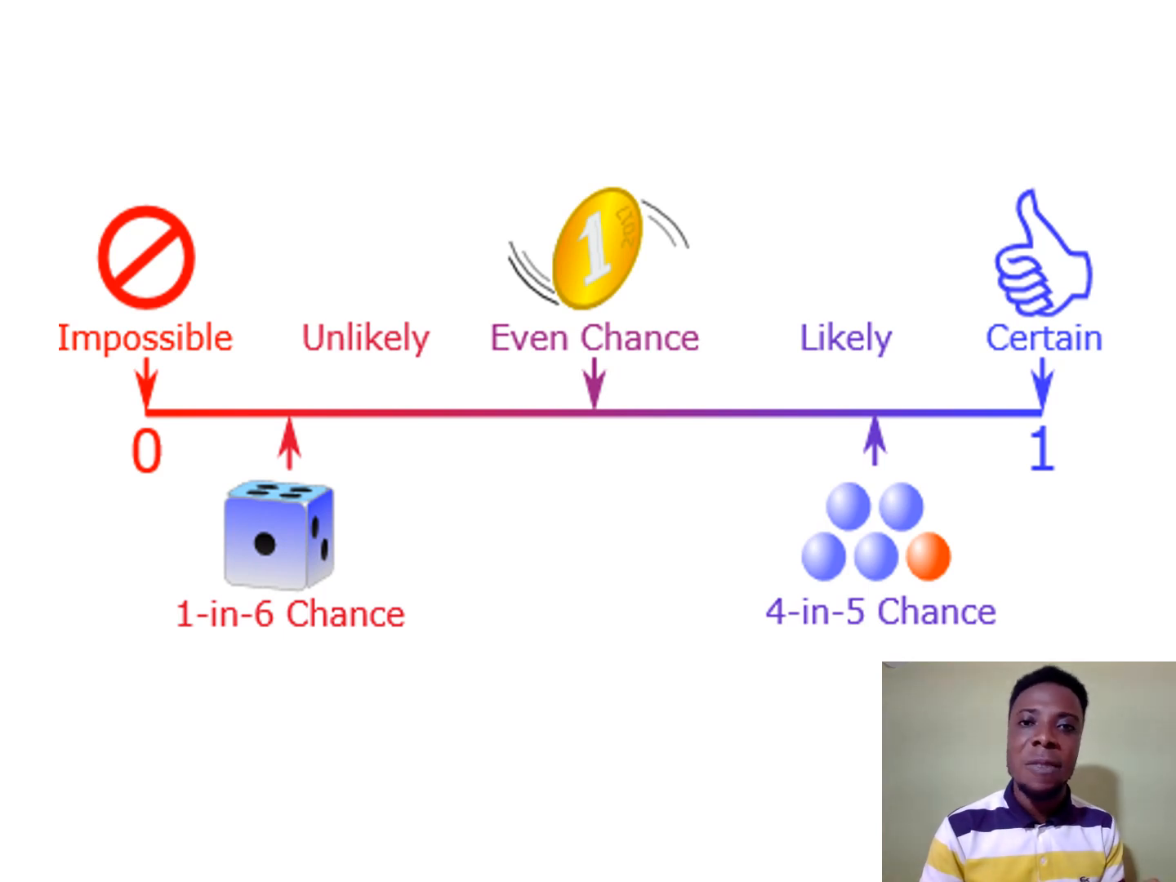It can occur, it may not occur. So in between 0 and 1 is what we call possibility or possible. When you get to 1, it is so sure. You see the thumb up there? It is so sure to occur. So that is what we have, certainty or certain, so sure to occur.